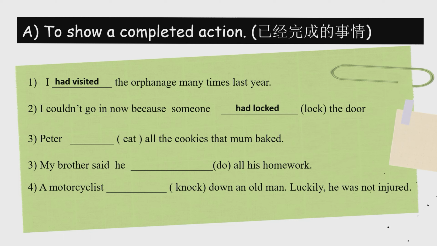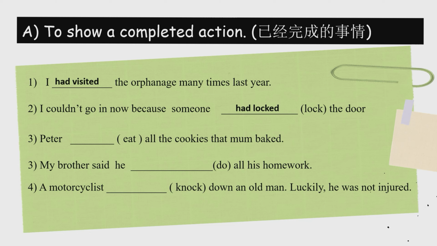And the last sentence. A motorcyclist, 骑摩托的人 knocked down, 撞到 an old man.